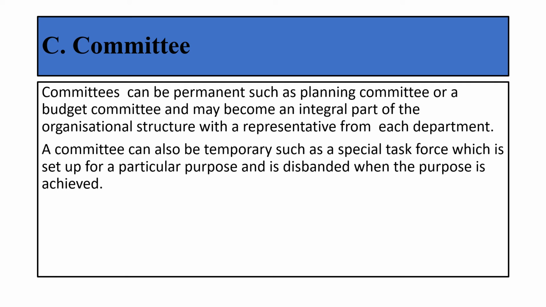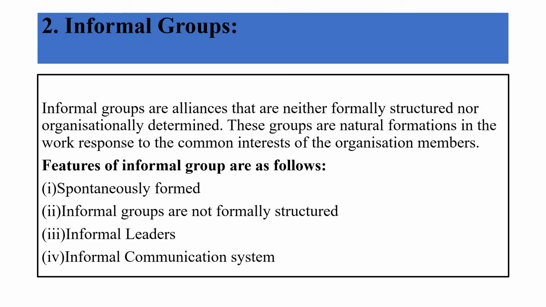Okay, then we move on to the next type of group, which is called informal groups. Now as you know, formal groups are those groups which are organizationally structured. It was already defined who will come under whom, what the organization structure will be, how they will communicate. But an informal group is totally opposite to formal groups. In an informal group, they spontaneously come together and make their own group based on their likes and dislikes, based on their interest, on how they connect with each other.